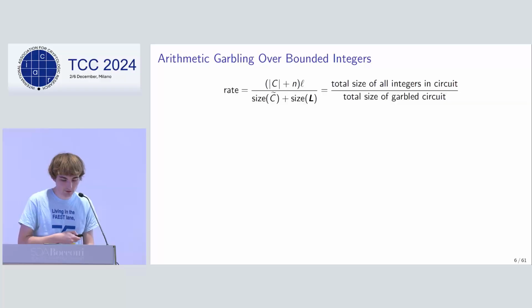We are interested in the question of minimizing communication complexity. That is the total size of the garbled circuit and the input wire labels. Define the rate of the garbled circuit to be the size of all values computed in the plain circuit divided by the size of the garbled circuit. The higher the rate, the better the communication complexity. And in particular, we're interested in the asymptotic case, where the circuit size grows to infinity, as does the size of the integers.